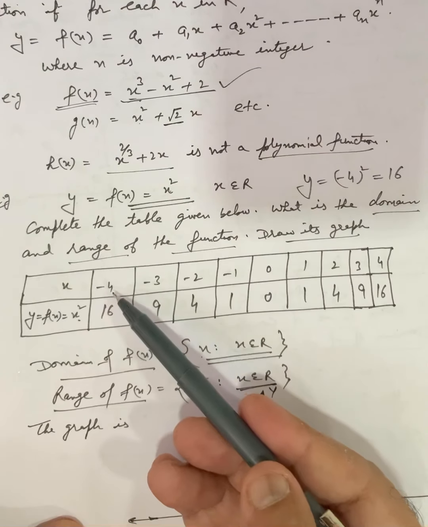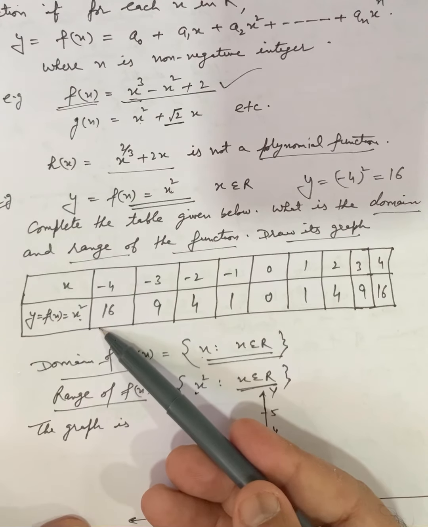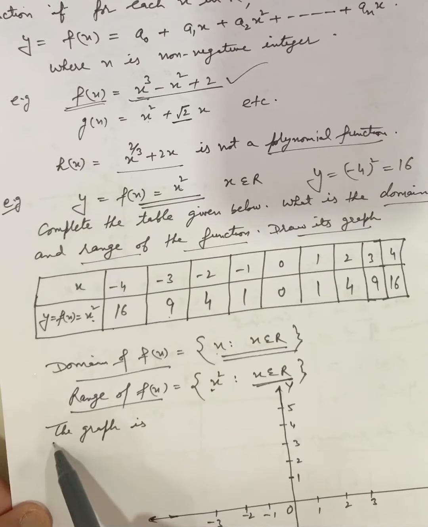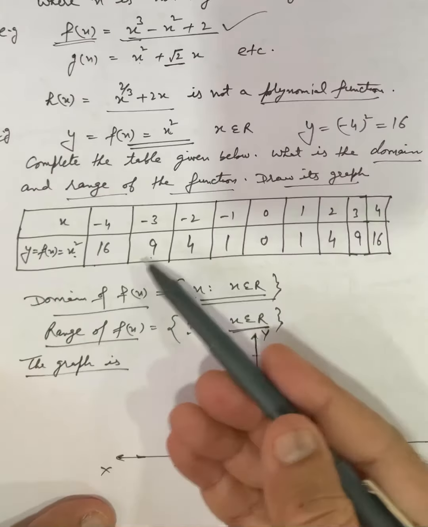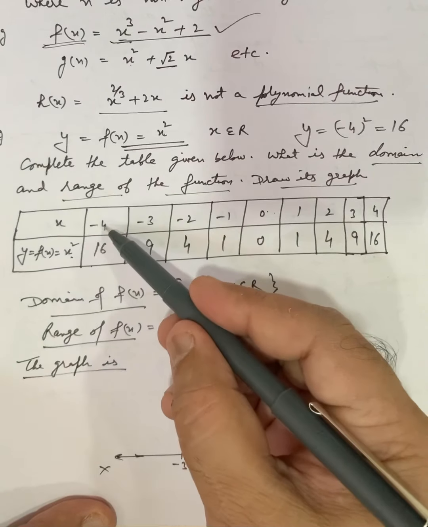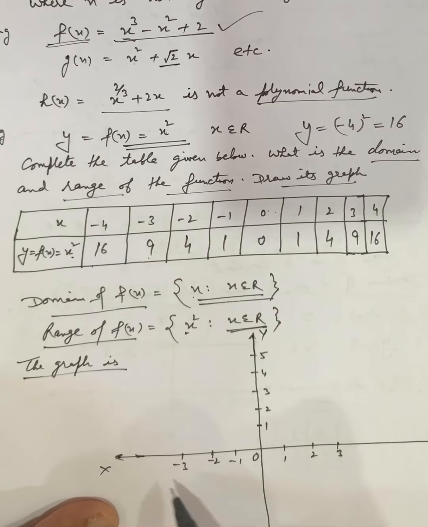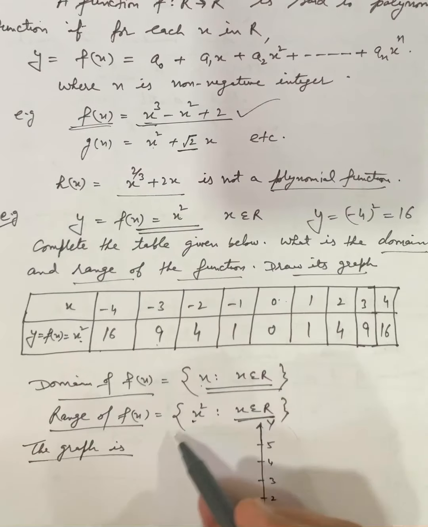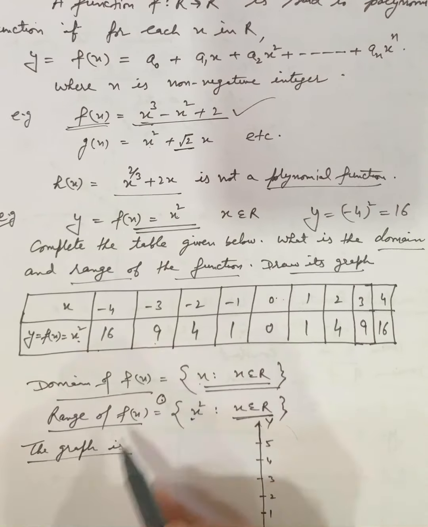If we are taking x is equal to minus 4, it will be square of minus 4. Minus 3, square of minus 3, and so on. When we plot the graph, now here I will try to plot the graph from this table. Value minus 4 to 16. Minus 4, 16, the graph will go upward, like this, it will come here.